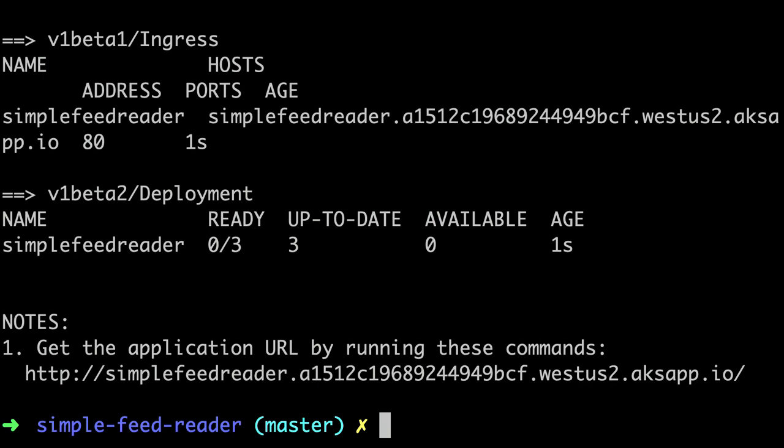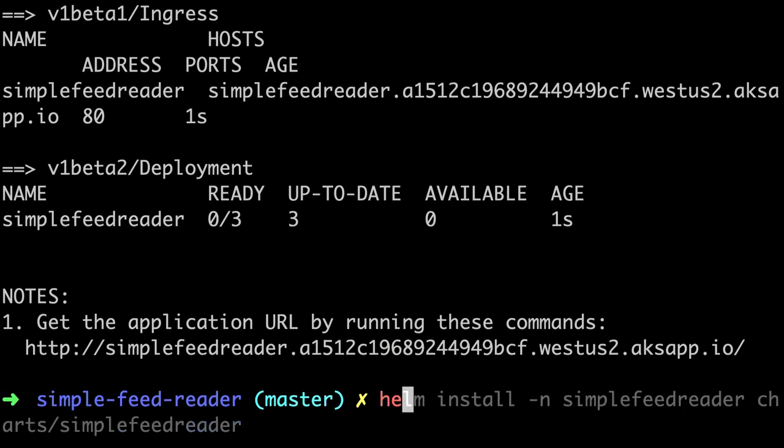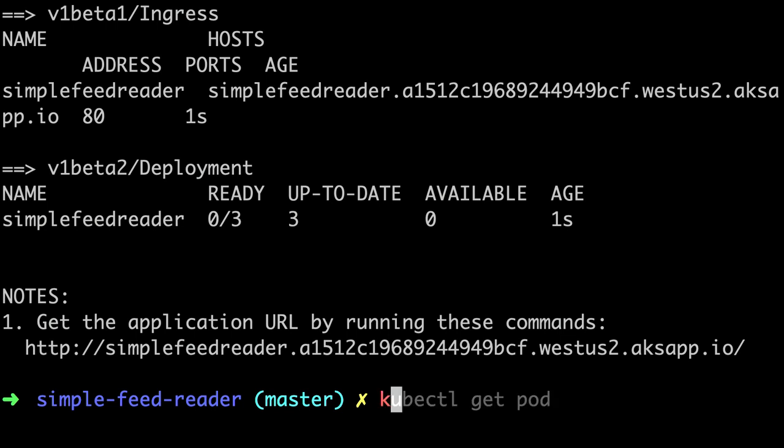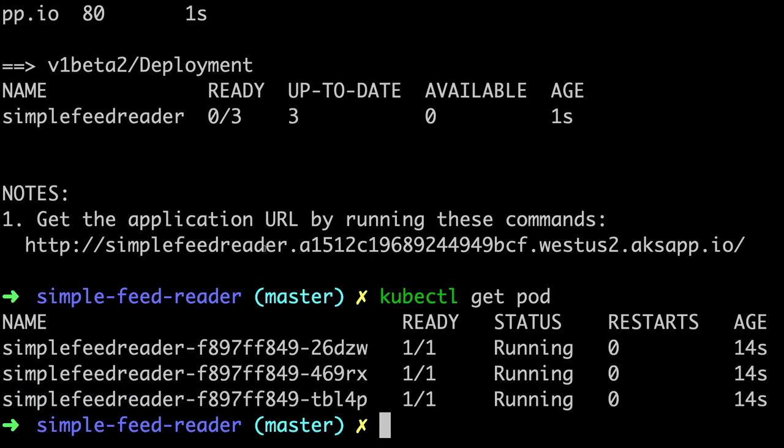So I've now deployed this to Kubernetes. I said, here's the container I want you to run. In this case, I actually told it, I always want 3 of these containers running at all times. So if I come in here now and say get pods, you'll see that Kubernetes has now run 1, 2, 3 copies of my simple feeder app. So now as people come to my website, Kubernetes is going to route them between these three, load balance it for me.